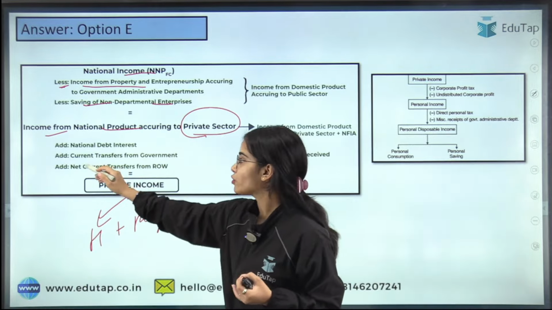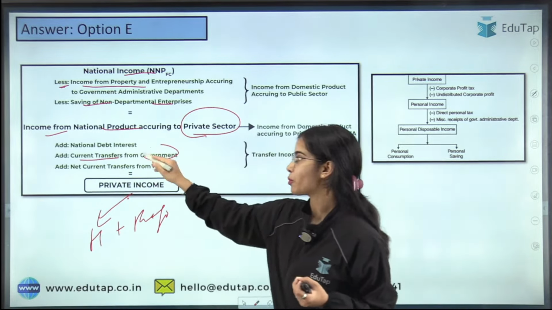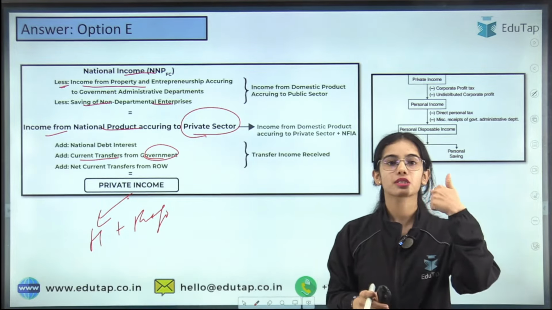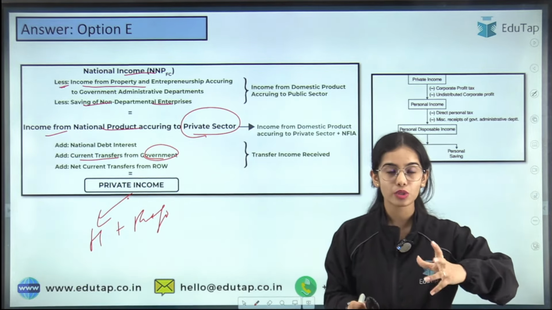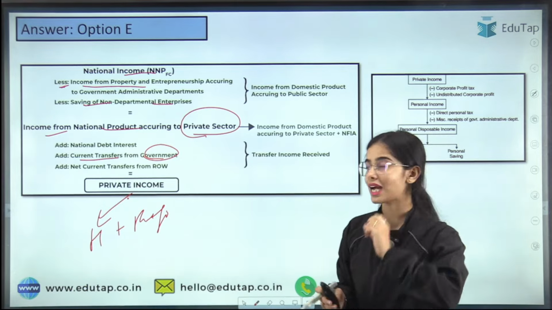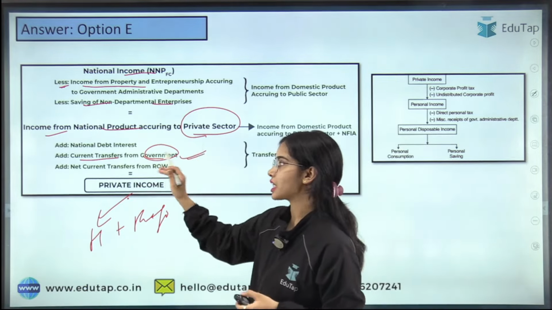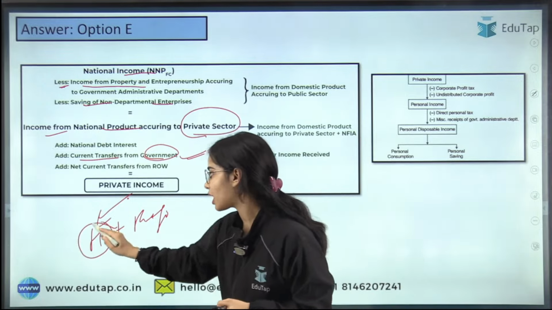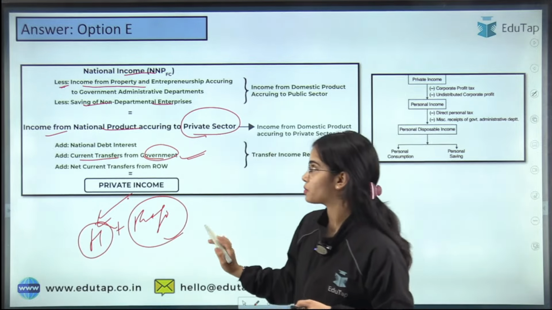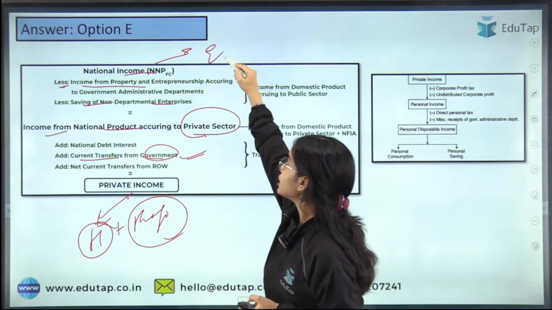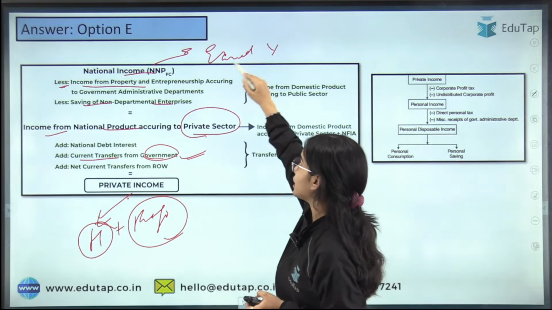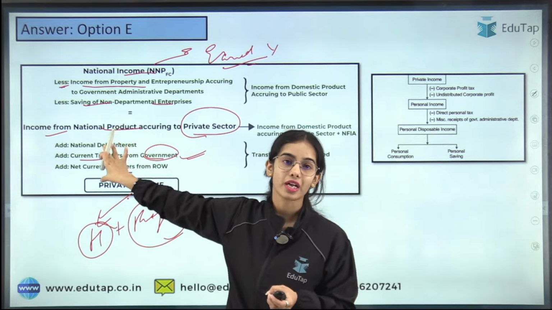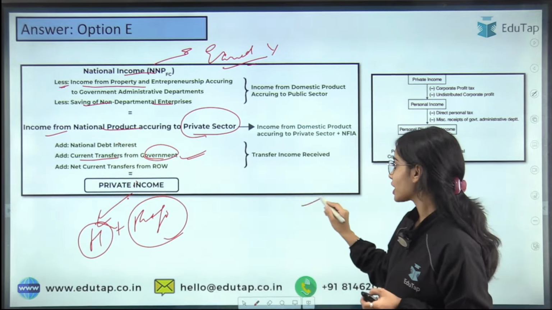Now in this you have to add the current transfer from government. So there are the transfer income, the old age pensions, the subsidies that are going to the households, and the subsidies that are going to the firms. That is current transfer from government, that you have to add, because this is also the income that is received by the households and the private firms. National income is the earned income that you are earning, but in the private income you are also adding the current transfers, or the transfer income.